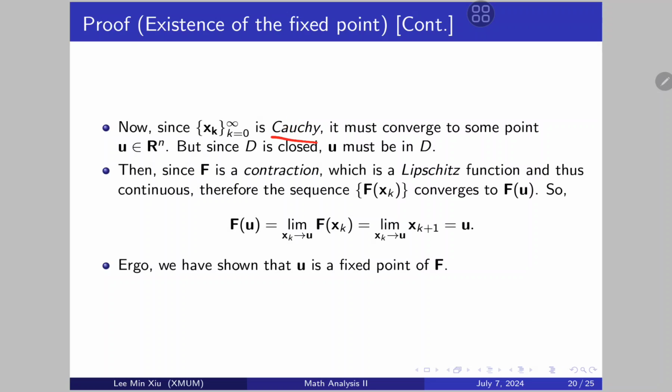Since the sequence is Cauchy, it must converge. Since the sequence is Cauchy and the domain is a subset of Rn, which is complete, it must converge to some point u in Rn.